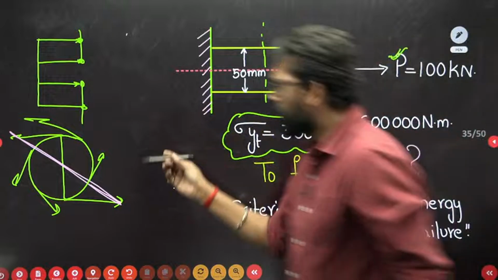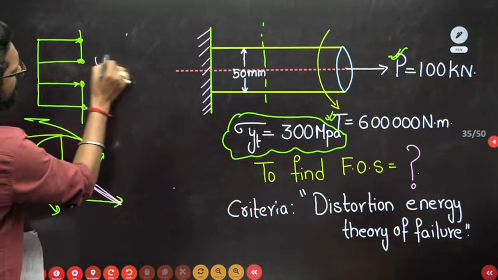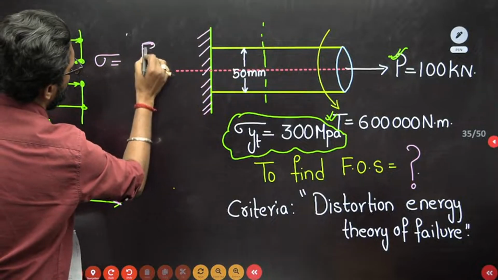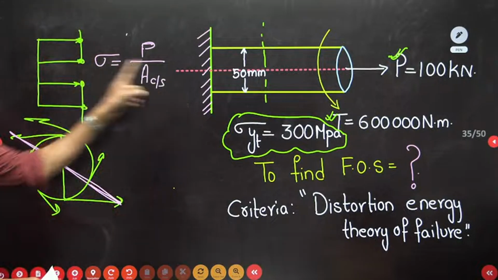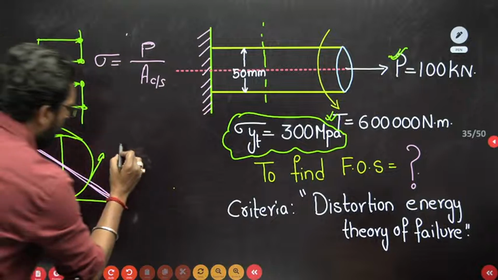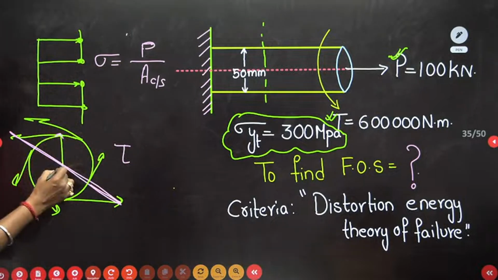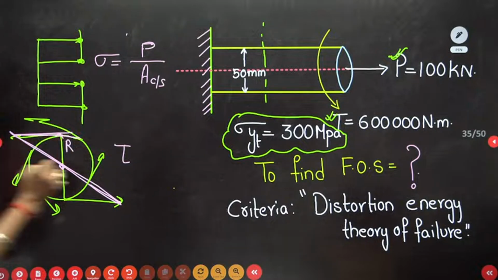Now you have to find the stresses. What is the normal stress? Force, the axial load P, upon the area. What is the area? The cross section area. So from this you have to find the normal stress. Now, you know that at R, from the center to the radius R, there is a maximum torsional shear stress.